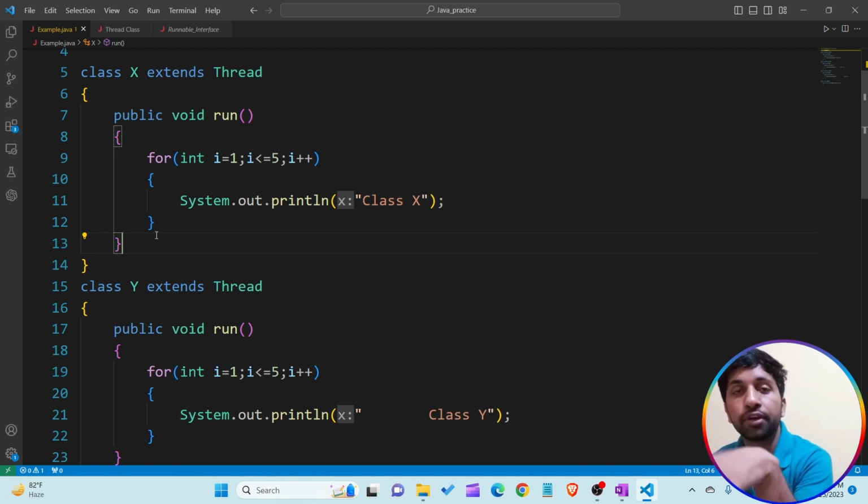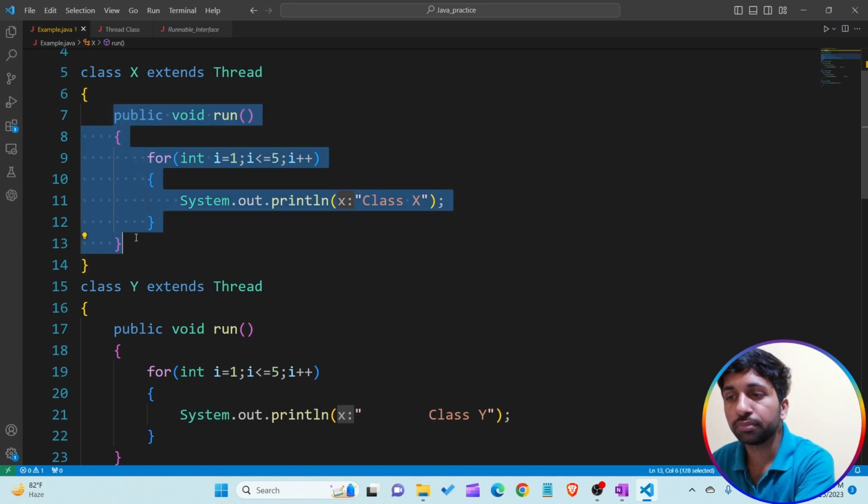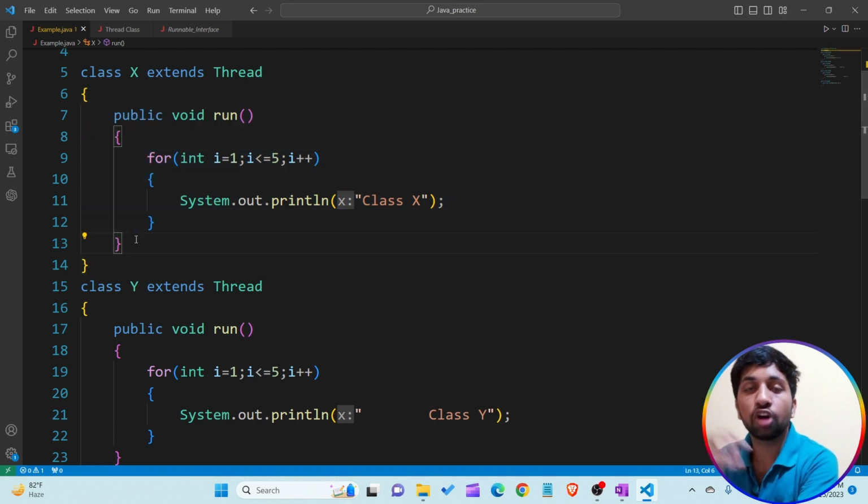In the concept of method overriding, let's assume the Thread class already contains the run method, with whatever lines of code it contains. But if I'm creating a child class of the Thread class, that is the X class, and in the X class I'm overriding the run method, then to run this particular run method, I have to create the object of the child class and call the method.